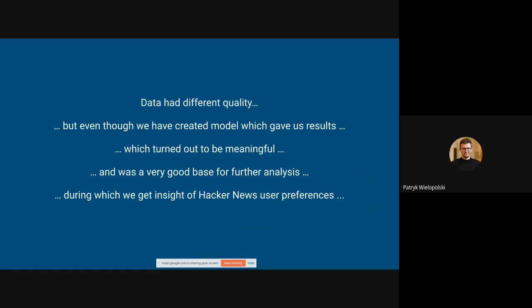To conclude, the data had varying quality, but even so we created a model that gave us very interesting results, which turned out to be meaningful. That is very important, and it was a very good base for further analysis, during which we gained insight into Hacker News user preferences.